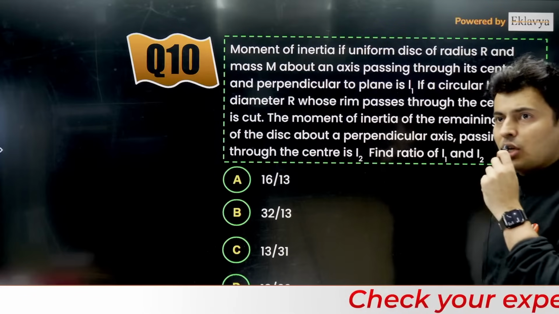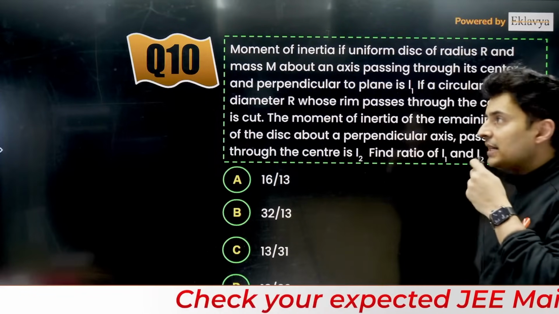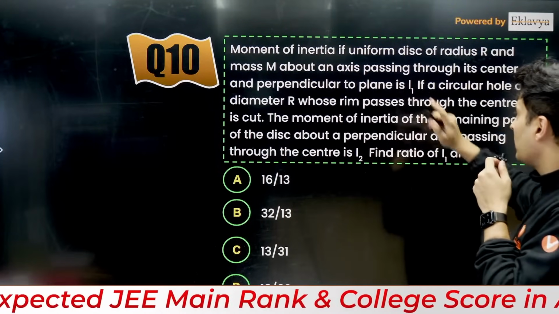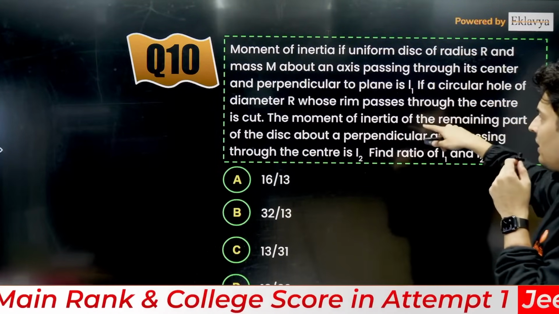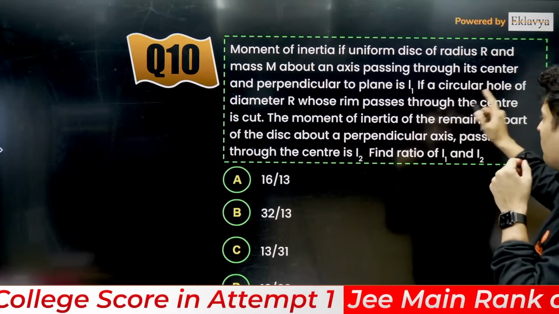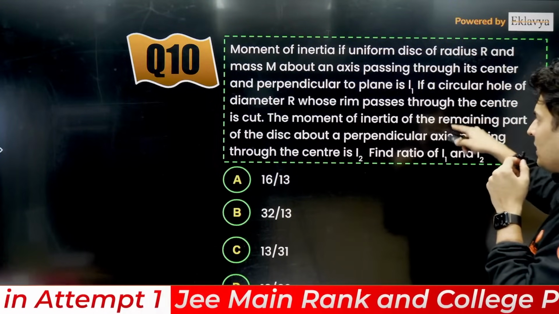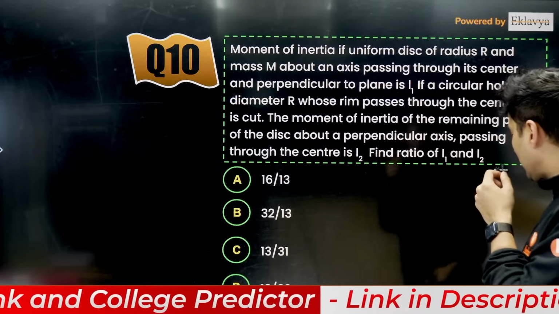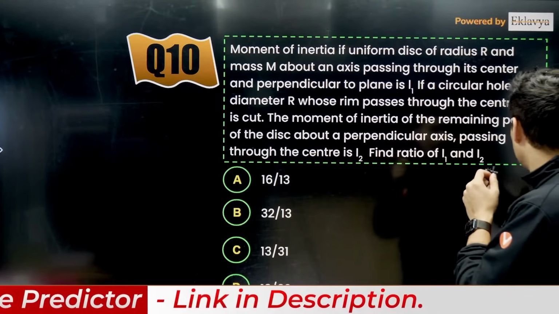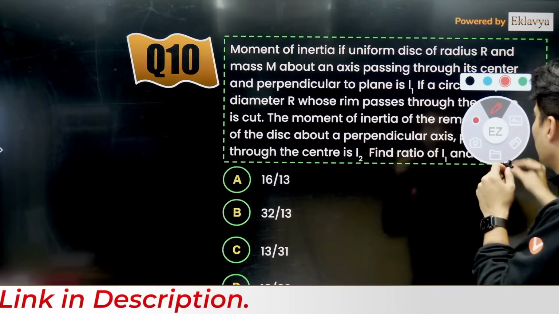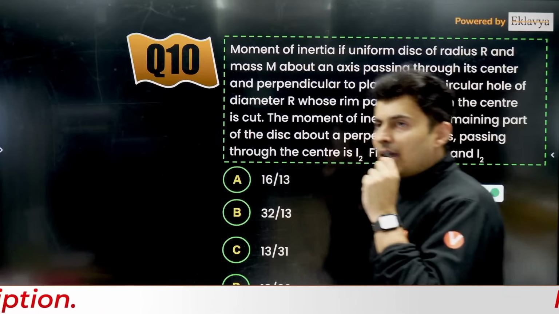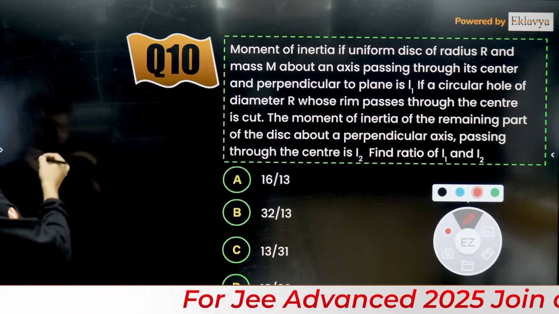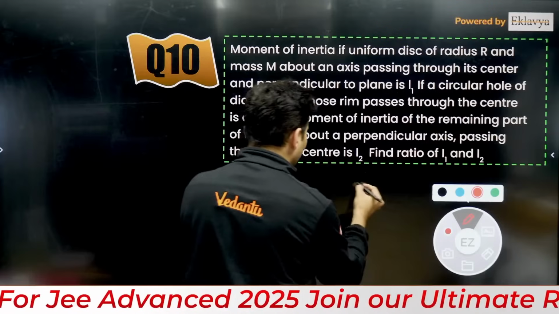The moment of inertia of a uniform disk of certain radius is I1 when the axis is through the center and perpendicular to the plane. If a hole is drilled whose diameter is such that the rim passes through the center, and then the moment of inertia of the remaining part is I2, then find the ratio of I1 and I2. Okay, this is also again a standard question wherever you discuss moment of inertia and cutting composite bodies or bodies with some cavity.